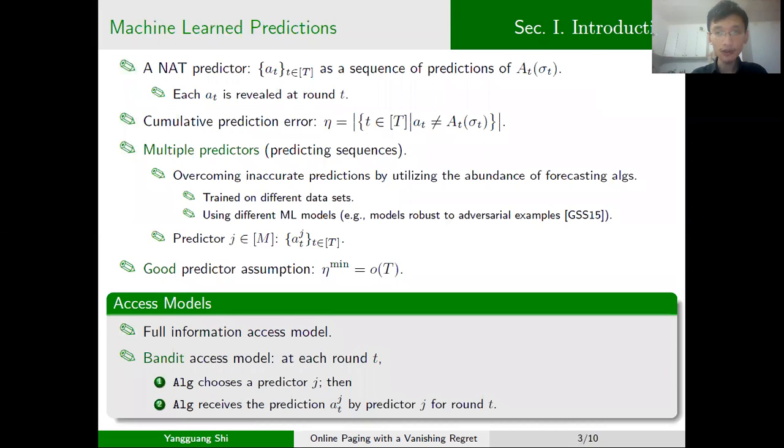In such a model, the main algorithm needs to make a choice over the predictors, and then it can only access the prediction of the chosen predictor at the current round. So obviously, the second model is more interesting, but also more challenging from the perspective of techniques.